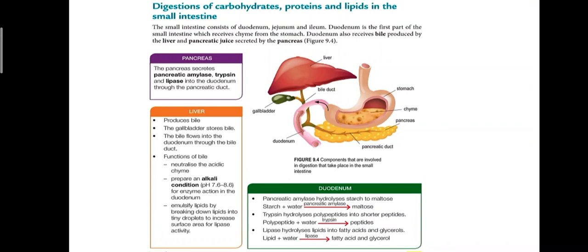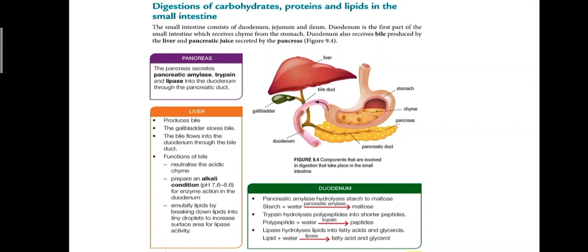Because the chyme is from the stomach, so bile itu akan meneutralkan chyme yang berasid. Okay, and also bile also prepare alkali condition. So once again we need alkali condition, pH 7.6 until 8.6 lebih kurang, untuk enzyme activity in the duodenum.